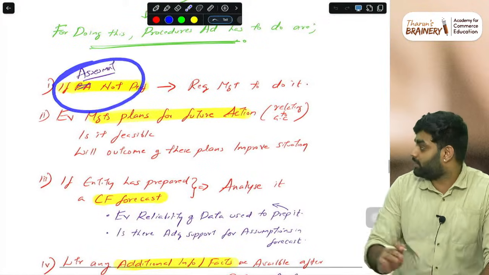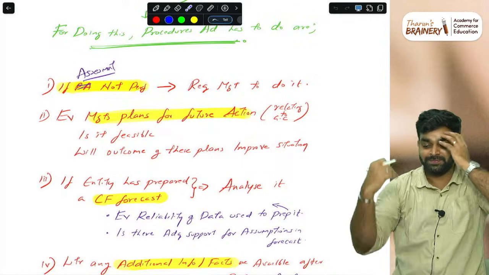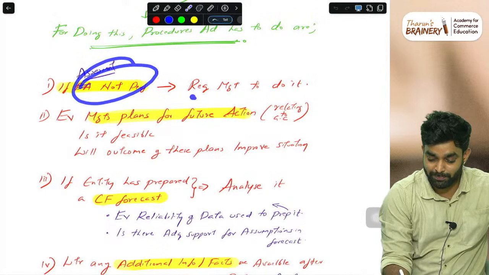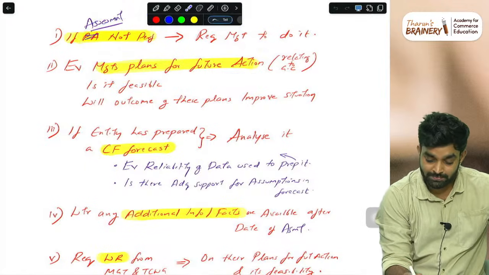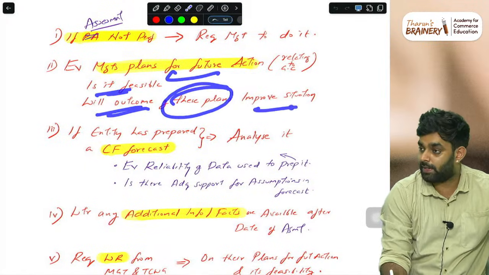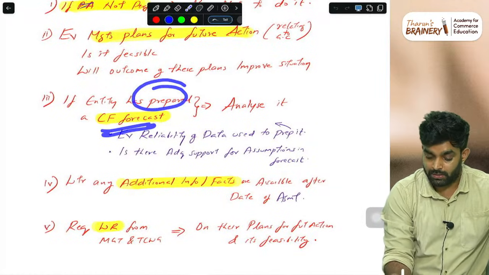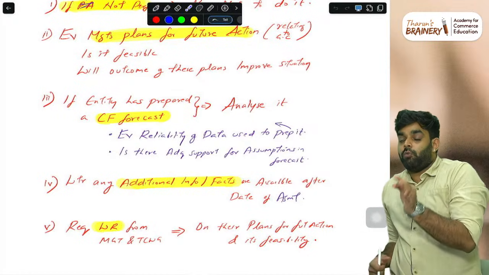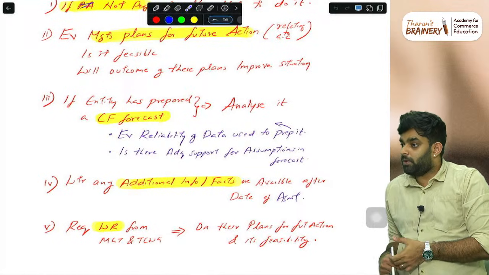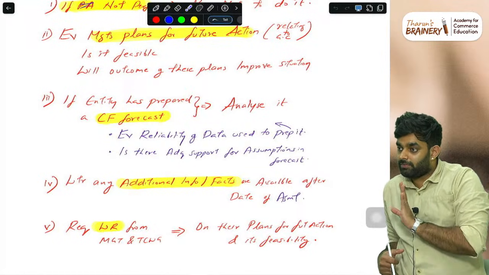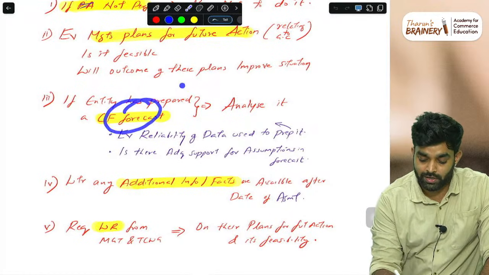Because if your articleship was really good, then you'll understand all of these things with common sense. If assessment is not performed, request management to do it. Evaluate the management's plan for future action. Is it feasible? Will the outcome of these plans improve the situation? Straight question. If the entity has prepared a cash flow forecast, analyze it, because we need to know the expected cash flow in the next year. Hope you know, for a business the most important document is cash flow, not P&L. So you have to see the cash flow forecast.